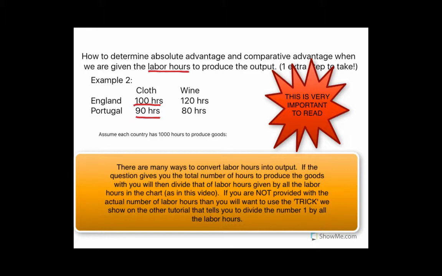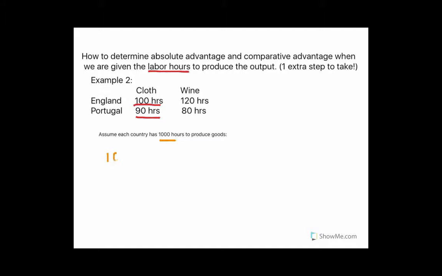So, in order to make it look more like the comparative advantage problems we've had in the past, where we're looking at units of output in our chart, we're going to do a conversion. So assuming we have 1,000 hours to produce the goods, we're going to take our 1,000 hours and divide that by the time it takes to produce 1 unit.